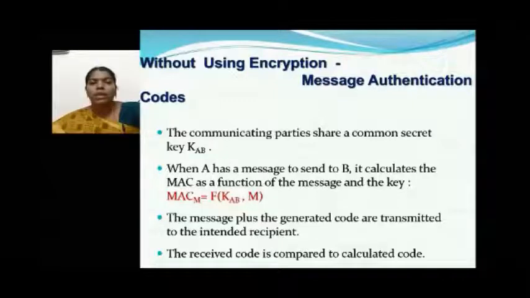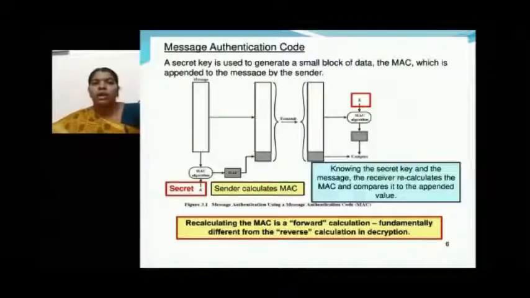The message plus the generated code are transmitted to the intended recipient. The received code is compared to the calculated code. Now you can see in this diagram how the message authentication code gets generated. A secret key is used to generate a small block of data, that is the MAC, which is appended to the message by the sender. In the diagram the message is passed through the MAC algorithm along with the secret key K, and you generate a MAC, and that MAC is attached to the message and transmitted.